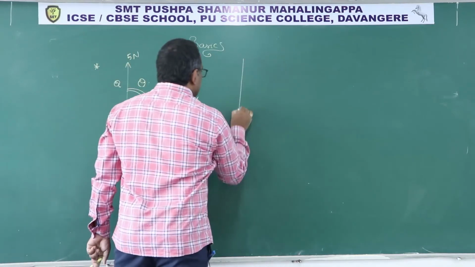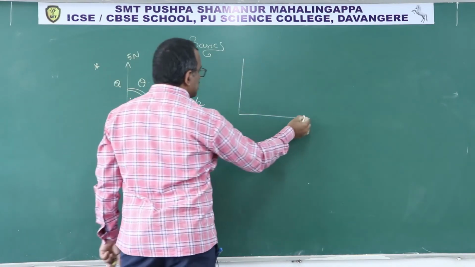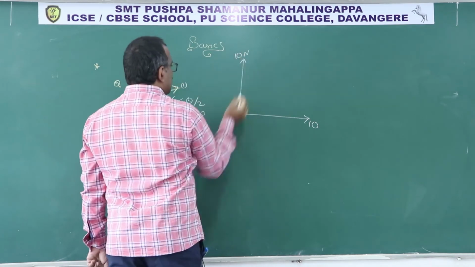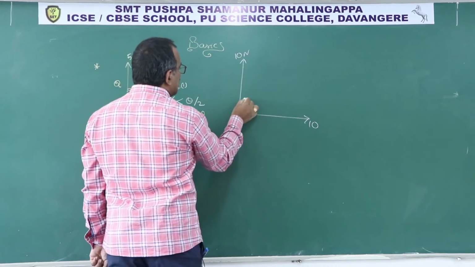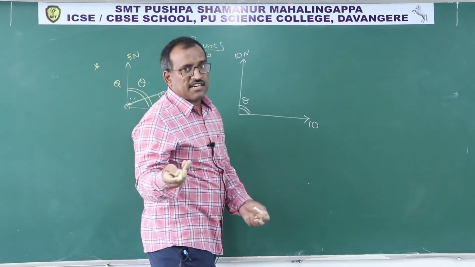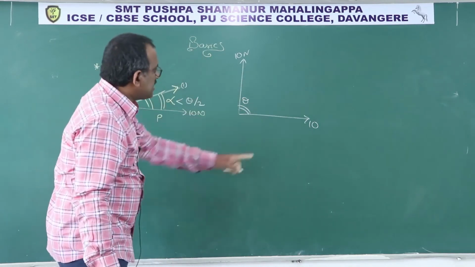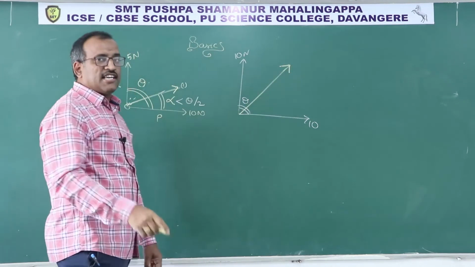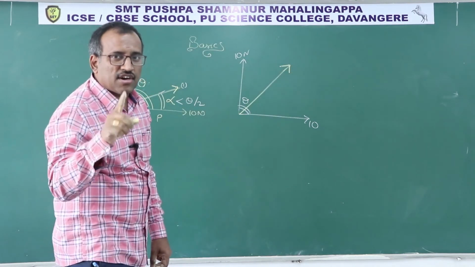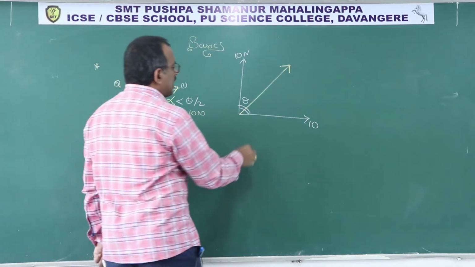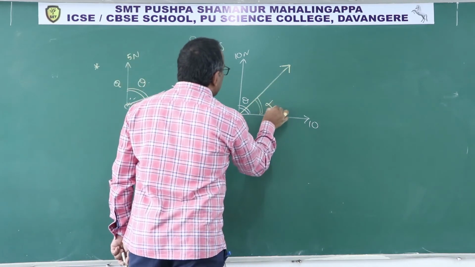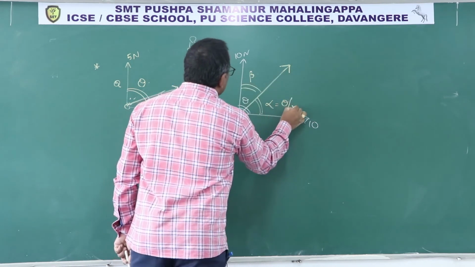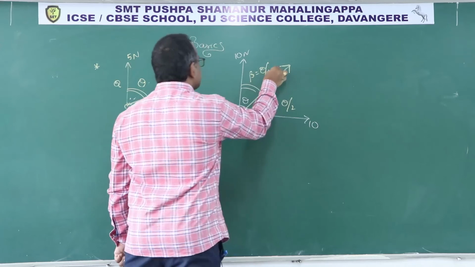Suppose this is 10 newtons, this is 10 newtons. Obviously, if this is theta, then tell me, where is the resultant? The resultant is exactly like this, which is called the bisector. So this will be alpha, this will be beta, but both will be theta by 2.